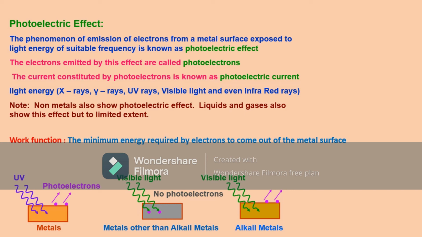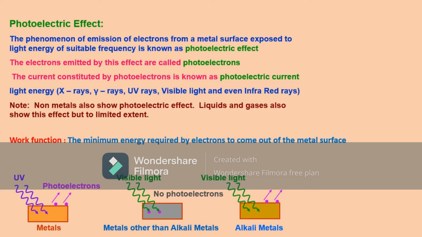But some other metals do not show photoelectric effect for visible light because their work function is higher, and they show photoelectric effect for UV radiations. You can see these alkali metals can show photoelectric effect for visible light as well as UV radiations, because UV radiations have higher energy than visible light.